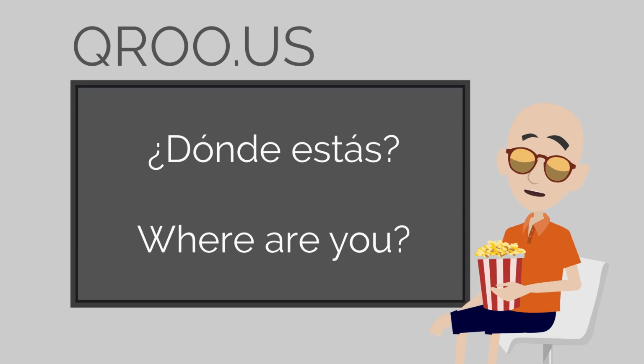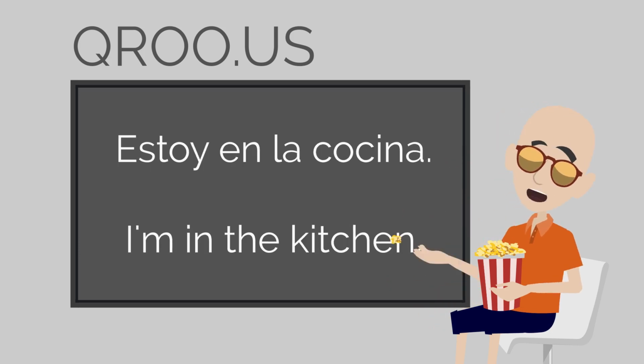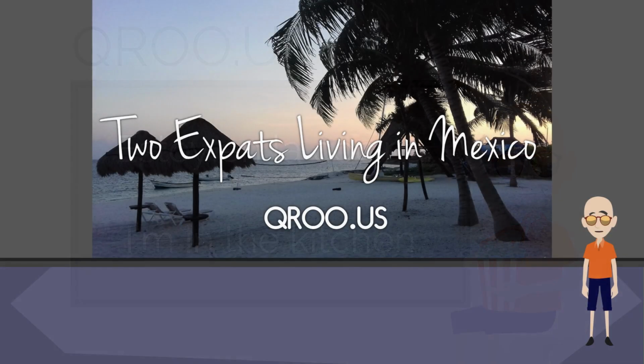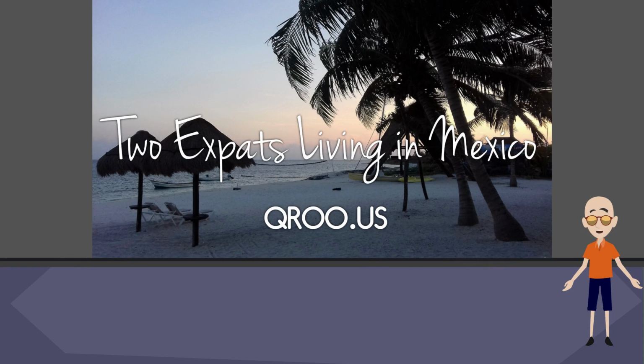And now that you know the first and second person in the present tense of this verb, you can ask questions like, where are you? ¿Dónde estás? And answer them with something like, estoy en la cocina, I'm in the kitchen. By this point in the course, you really shouldn't have any trouble with expressing location, so I'm not going to spend any more time on that. We're going to go on to the next part when we use estar, and that's the temporary states and conditions.